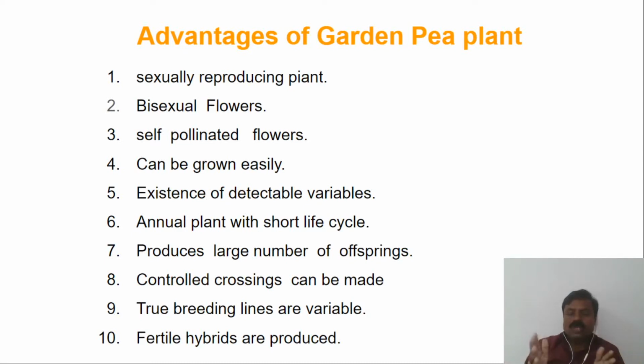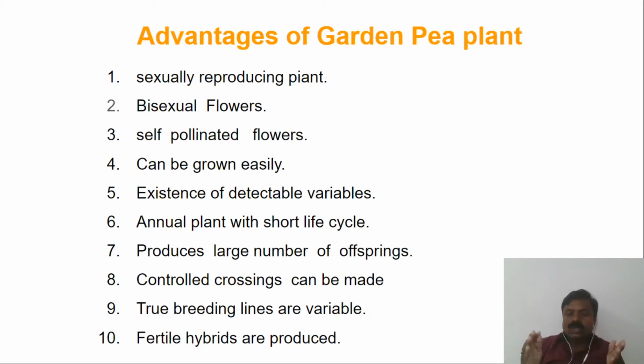And it is an annual plant with a short life cycle, so that we can easily get a number of generations, F1, F2, like that, within a short time. So it is useful for doing research work. No need to wait for a long time, and it produces many offspring, so it is useful for studying the different types of variants.